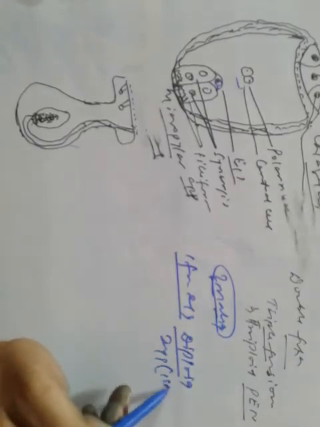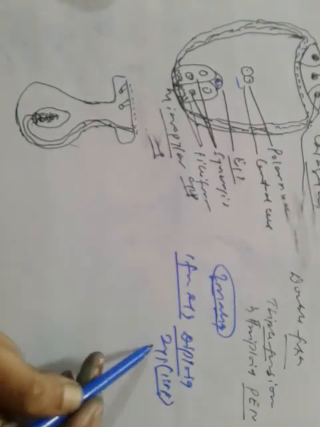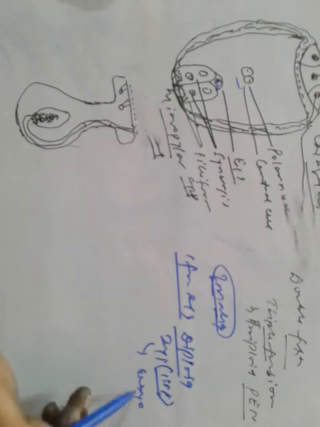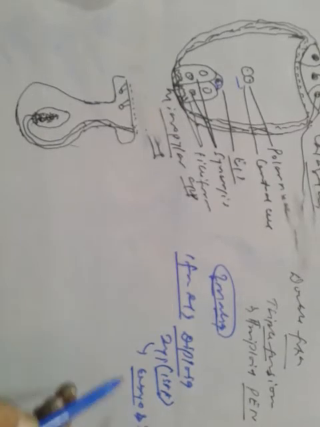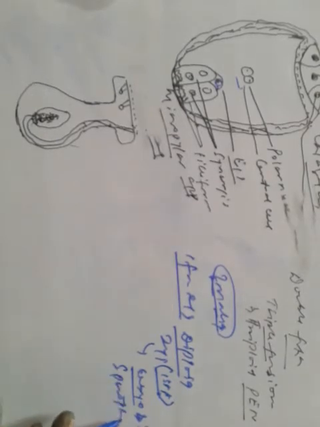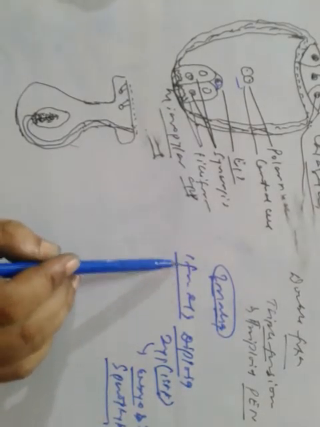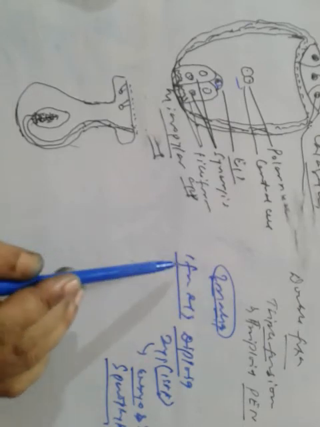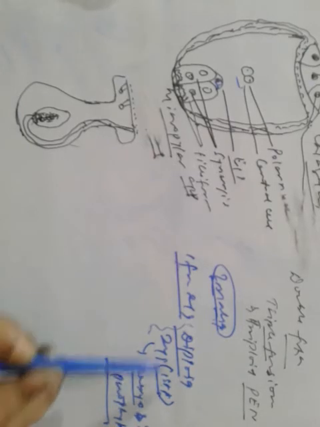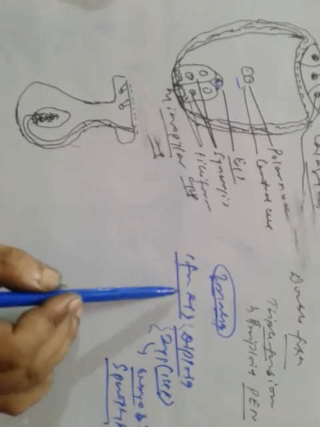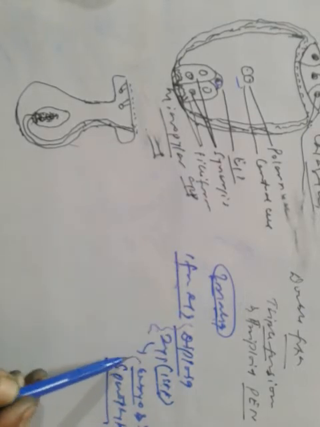That is the first fertilization. Due to fusion, fertilization occurs and a diploid zygote is formed. The zygote further develops into the embryo or sporophyte.